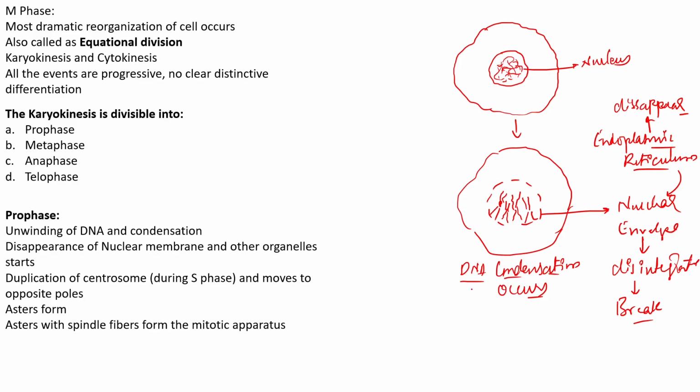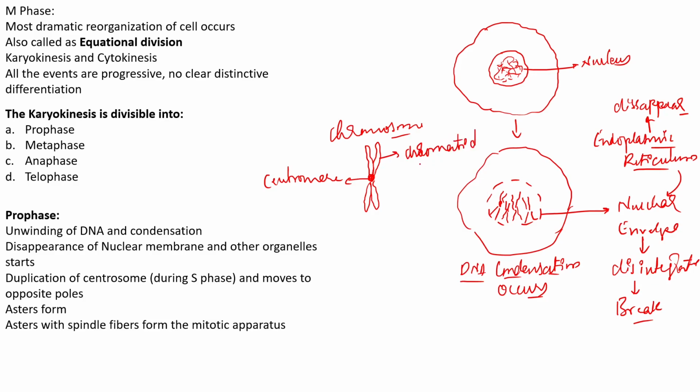So what is the ultimate result that you see after the DNA condensation? The DNA is condensed to form a structure called the chromosome. It is the formation of the chromosome. Now, if you look into the chromosome, we all know that it has two chromatids attached to one centromere. This structure is called the centromere, and this structure is called the chromatid.